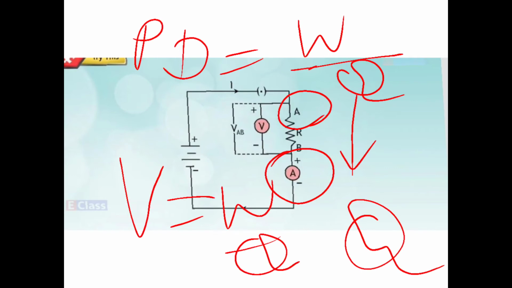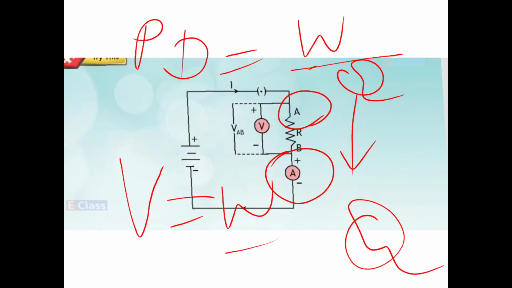So what is work equal to? You just take it on the other side. It will be V into Q, and we are going to check the potential difference from A to B in this part.